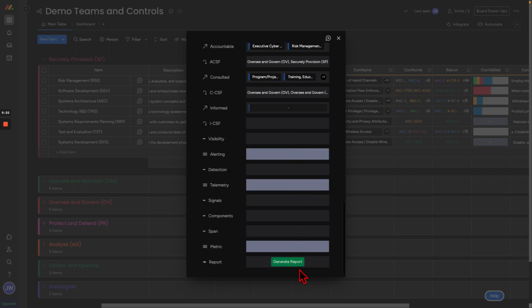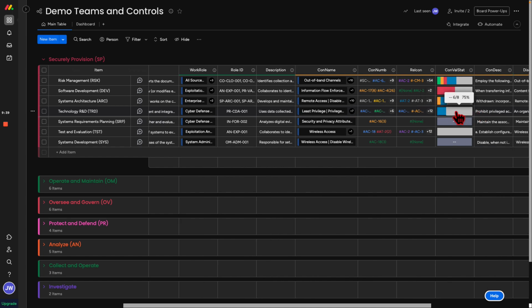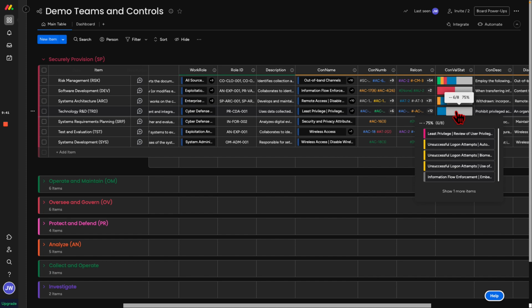monitoring, and alerting program. Again, we can generate a report and save the duplicity in doing double work. So now we are leveraging our control system to work for us. We can see at a status, we have 25% selected, we have 75% with nothing, and we can see what those are. Least privilege, unsuccessful login. So, and one more item. So what is it that this team has to do? They have 8 more tasks that aren't done, right? But we can leverage machine learning and automation to start to make this more effective.